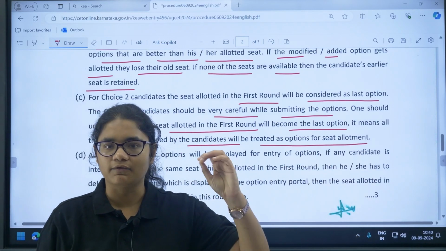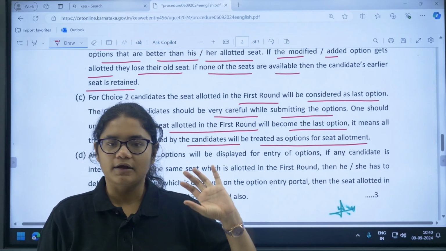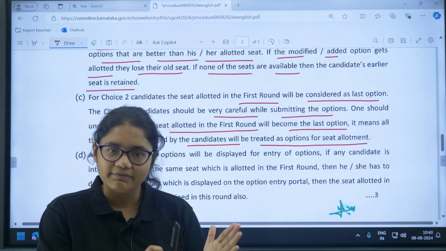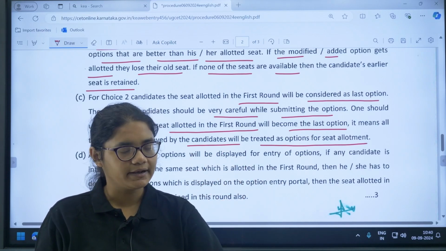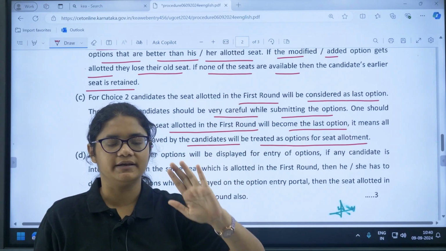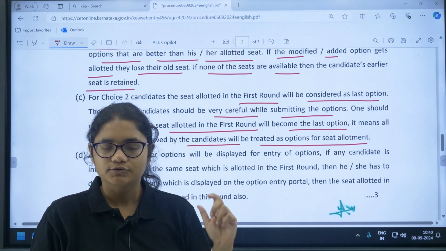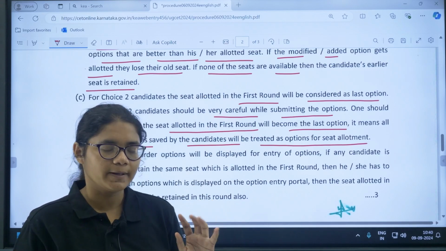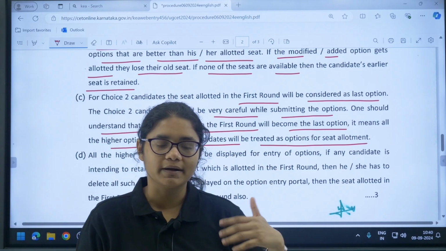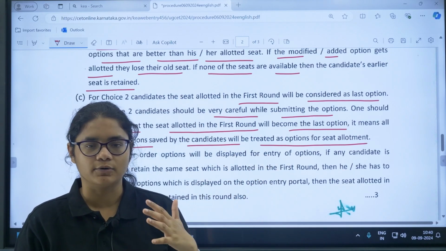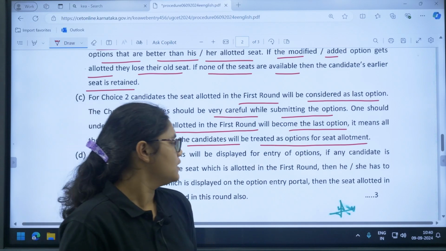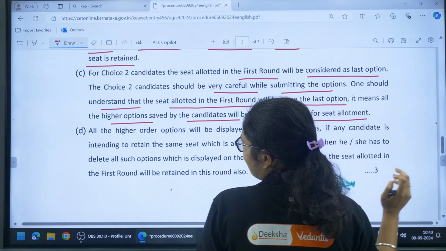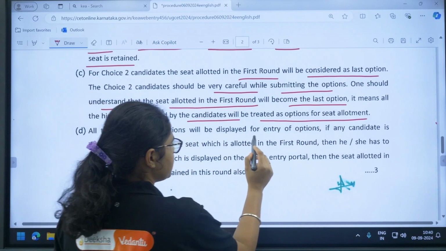Now suppose you have filled 15 options and the 10th option is allotted to you. Then the 11th to 15th options will be deleted and options 1 to 9 will be available for you to make changes. So make sure that these 9 options are better than your 10th option. If any option is not better than the 10th option, then just delete that option.